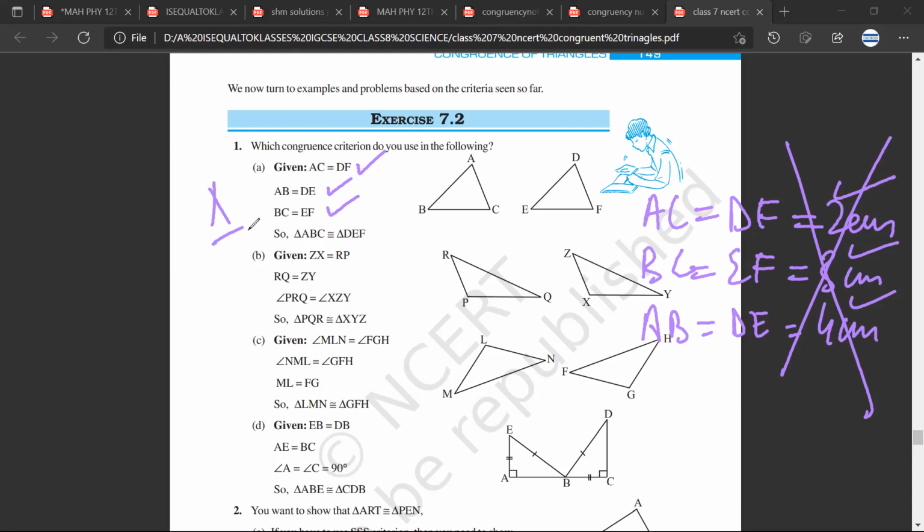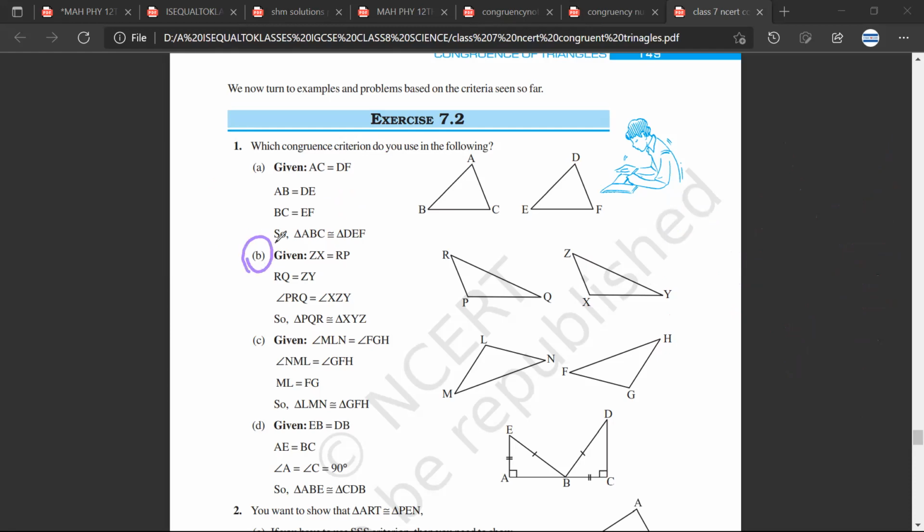So for example, we haven't done this rule, but let me take you through this example. In these two triangles, ZX is equal to RP.